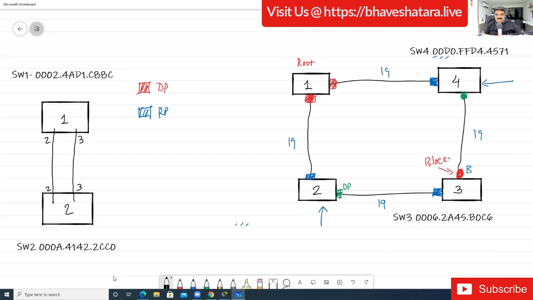Now tell me, which port will be the blocking port? Switch 1 port 2, 3, or switch 2 port 2, 3? We have a total of this many ports, so which port will be in the blocking state? This is the scenario. You have the MAC addresses and everything in front of you, so give me the answer.